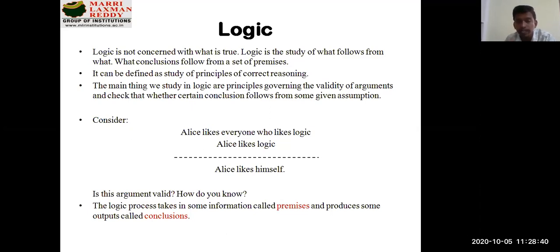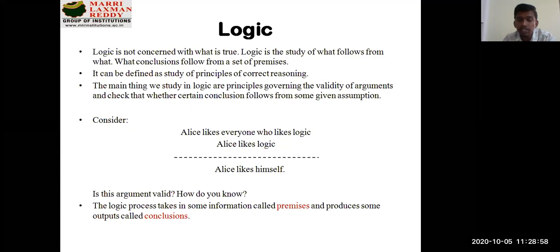also. It can be Alice, it can be me, it can be you, it can be anybody who likes logic. That person will be liked by Alice. That's the conclusion. Alice likes himself because he also likes logic. This is how we try to give some conclusions.